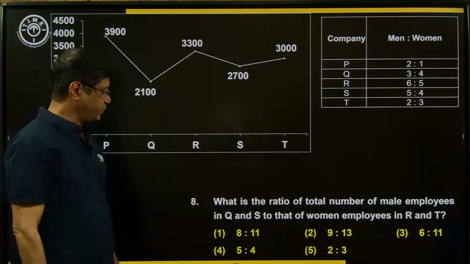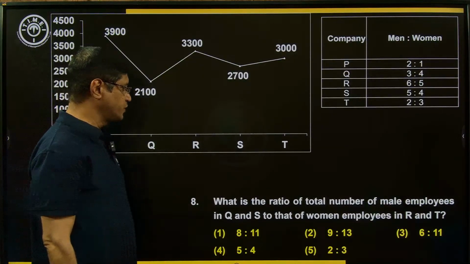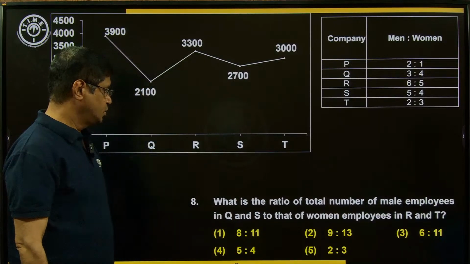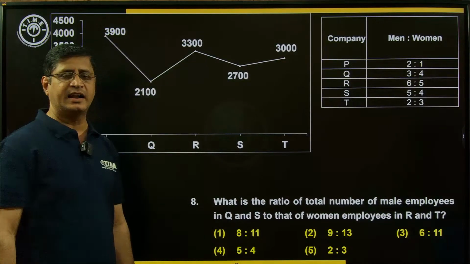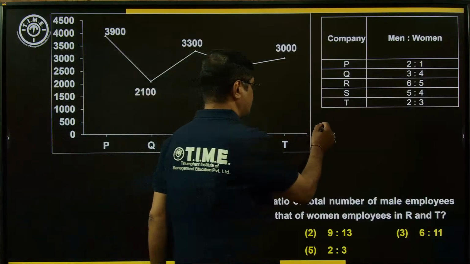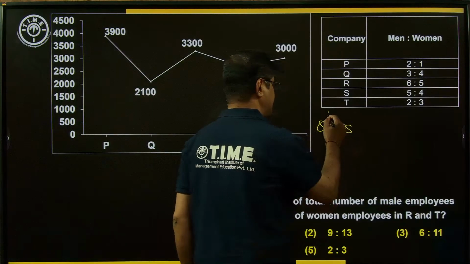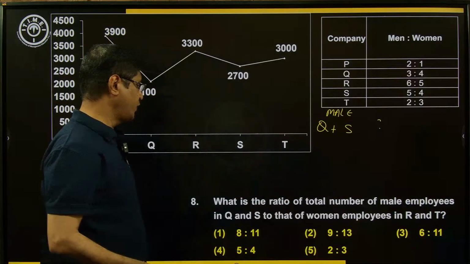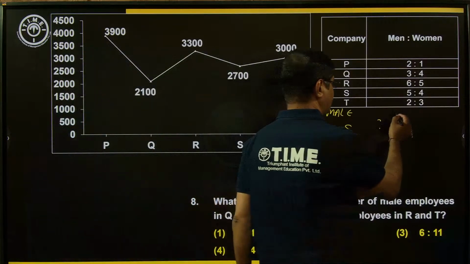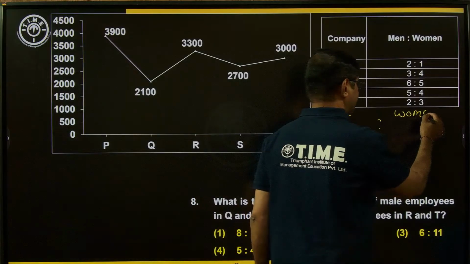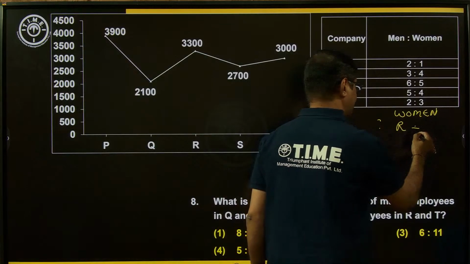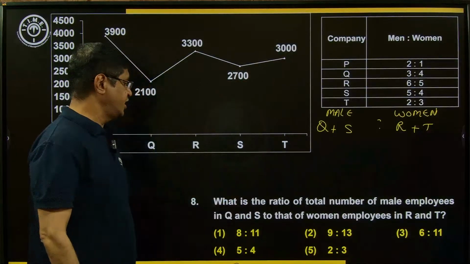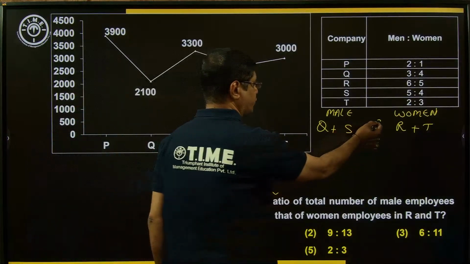Look at the next example on your screen. What is the ratio of the total number of male employees in Q and S to that of women employees in R and T? Q and S male, with respect to what we need to find? Women employees in R and T. First of all, find Q and S. Here the ratio is asked to be found.